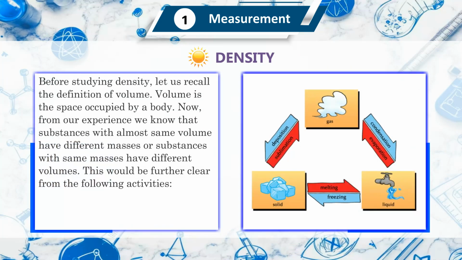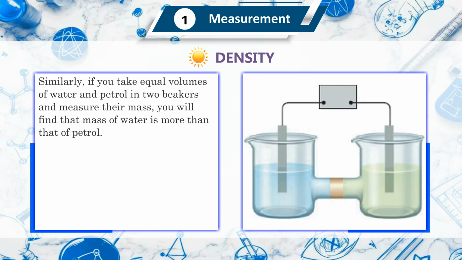Density. Before studying density, let us recall the definition of volume. Volume is the space occupied by a body. Now, from our experience, we know that substances with almost the same volume have different masses, or substances with the same masses have different volumes. This would be further clear from the following activities. Similarly, if you take equal volumes of water and petrol in two beakers and measure their mass, you will find that the mass of water is more than that of petrol.